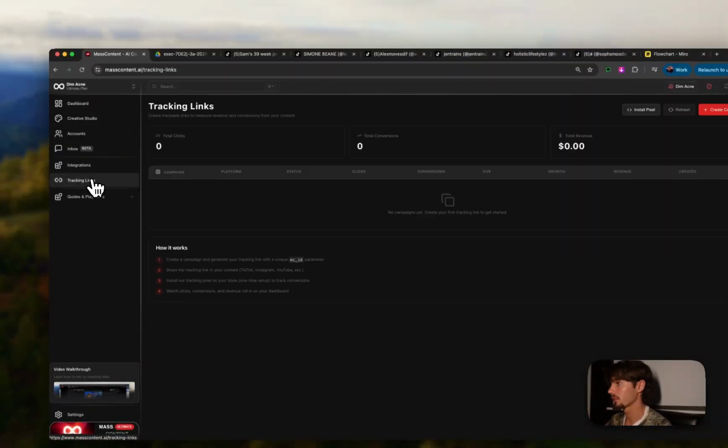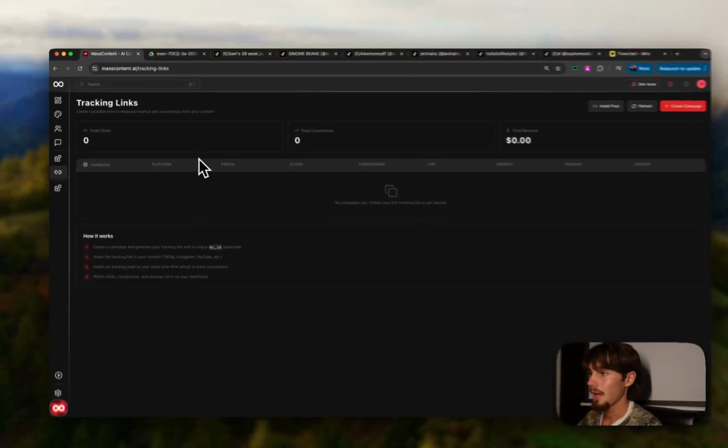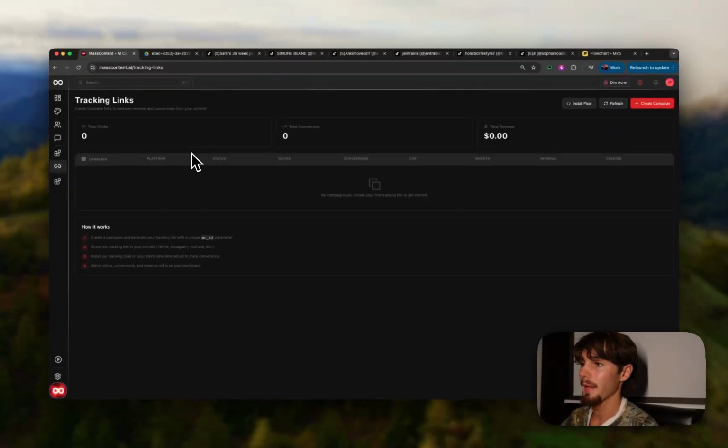Actually, before I show you this, I'll show you the tracking links too. So if you have used anything like Triple Whale, Hyros, any of these tracking softwares, this is a very simple, bare bones version of it. We'll get a lot more complex later.